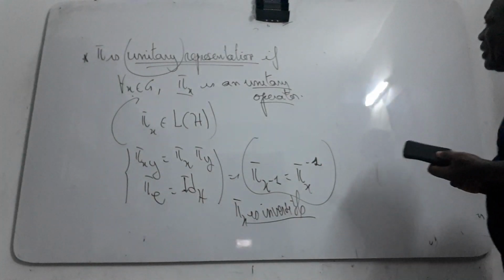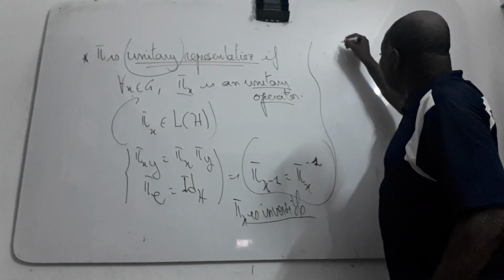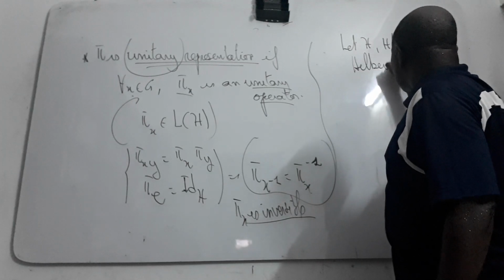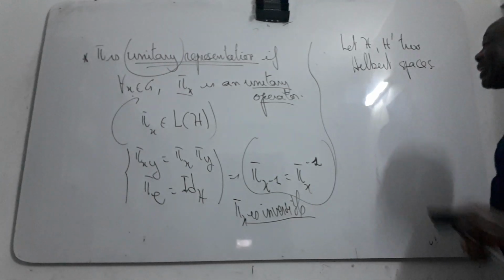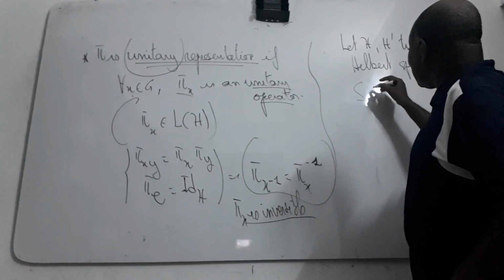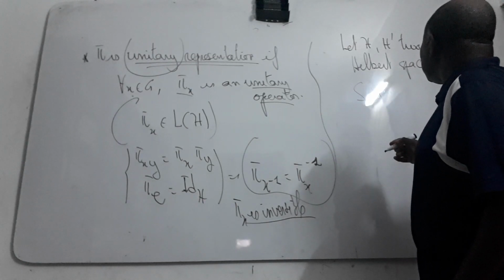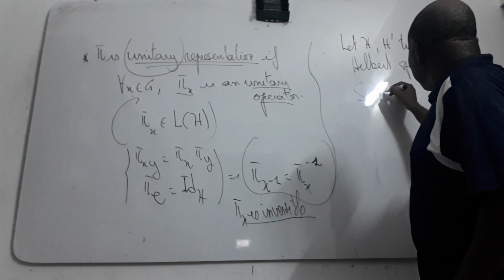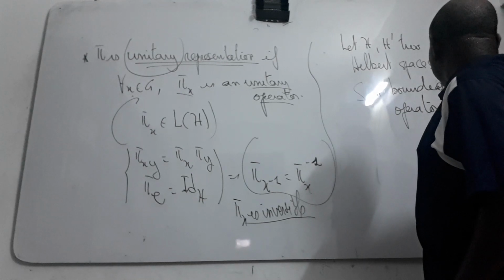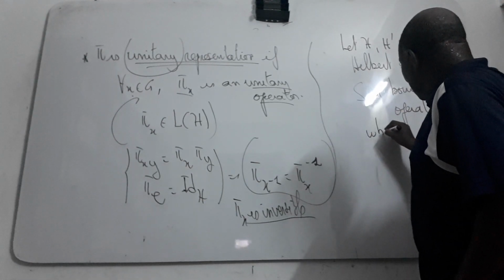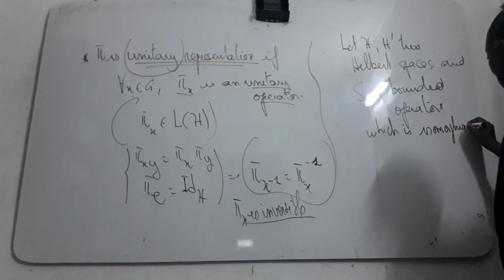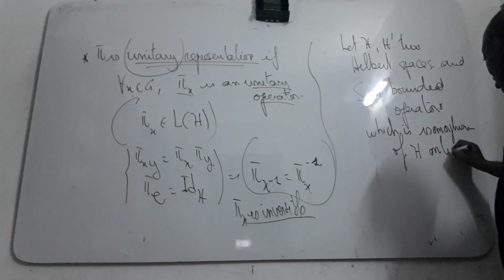Now let us suppose two Hilbert spaces, H and H prime, and S a bounded operator, which is also an isomorphism from H onto H prime.